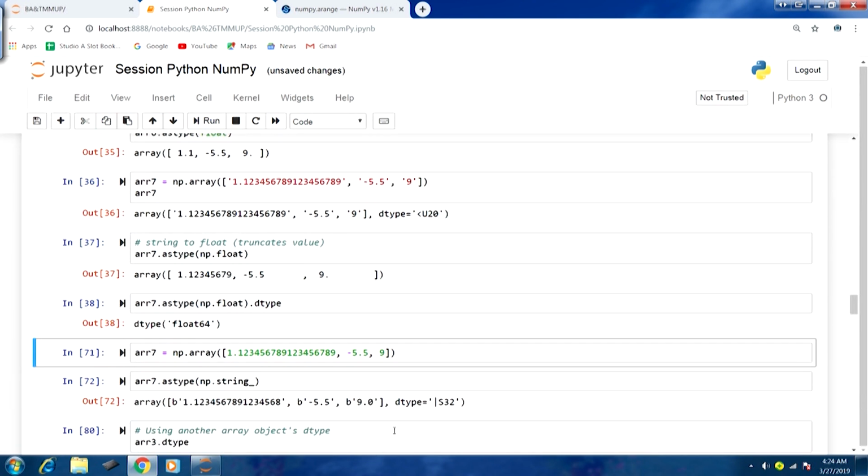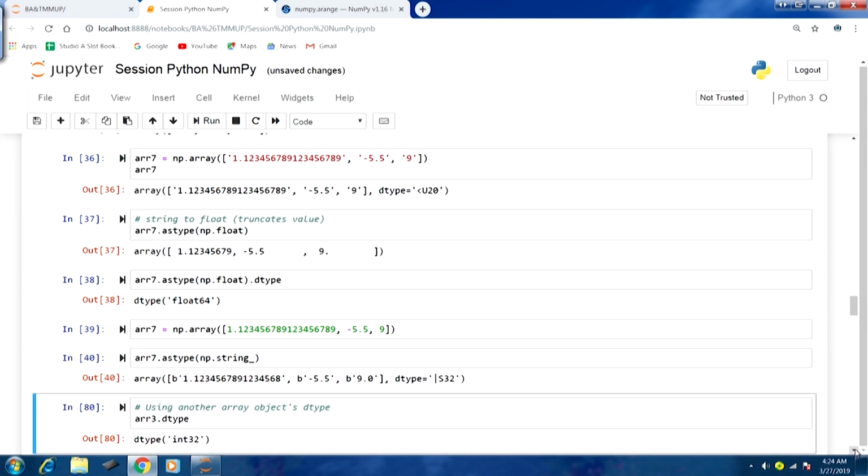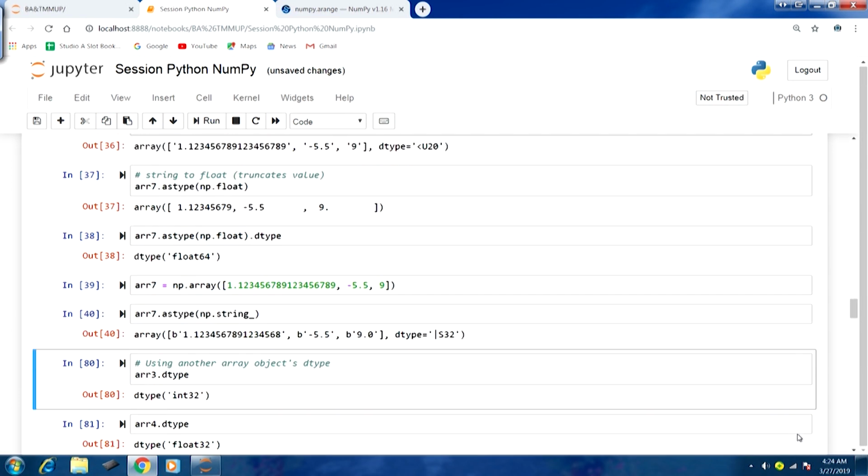Here you can see np.array, and in this example another very long floating point value. If I run this, and again cast it into the string type, you can see how the casting to string type is happening. This is, in a sense, happening in binary mode; b is appended everywhere, as you can see.